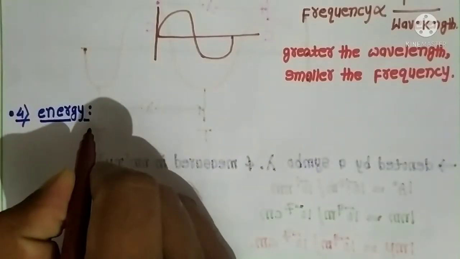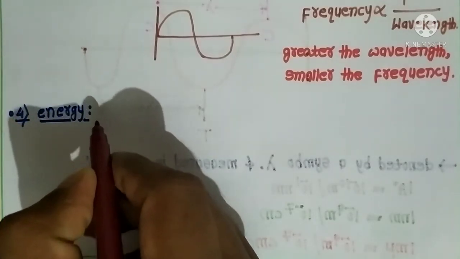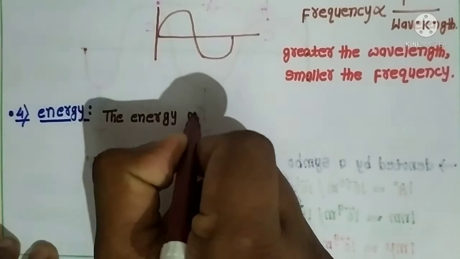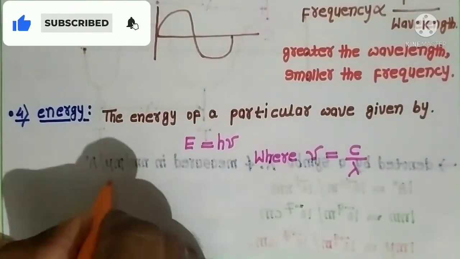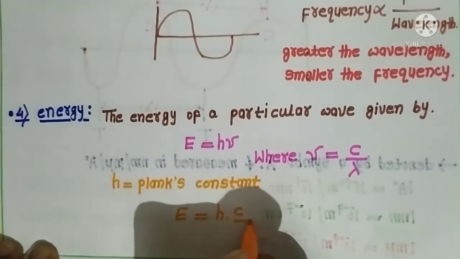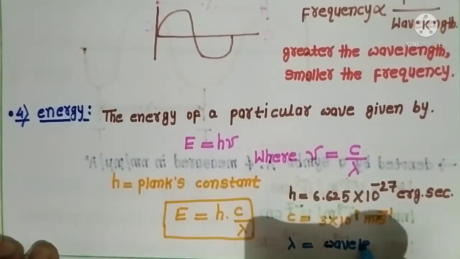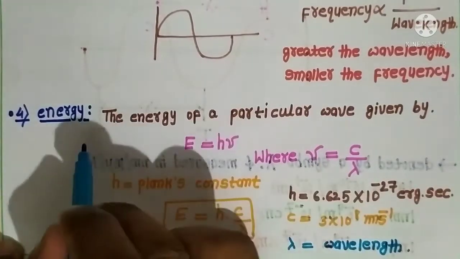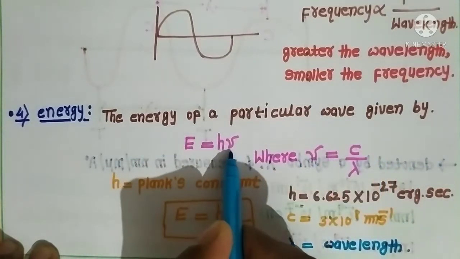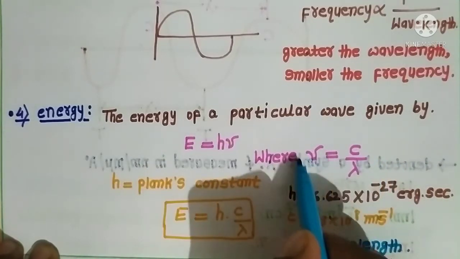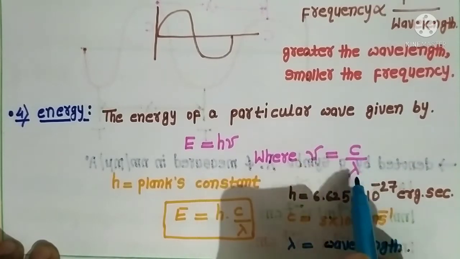Now the next one is the energy of a wave, which can be calculated by using the relation E is equal to h nu. Here nu is the frequency of the particular radiation, given by the equation nu is equal to c by lambda.